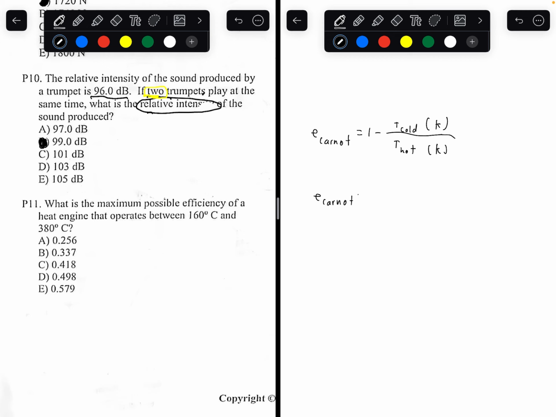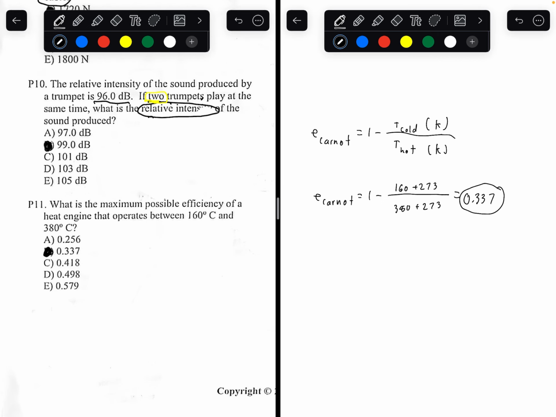So, let's do the math. The cold reservoir is 160 degrees Celsius, but you want to convert that to Kelvin by adding 273. And the hot reservoir is 380 degrees Celsius. You want to convert that to Kelvin by adding 273. Just plugging everything in, 160 plus 273 divided by 380 plus 273, 1 minus that answer, you're going to get 0.337 as your Carnot efficiency. So the answer to this question is going to be letter B. Number 12.